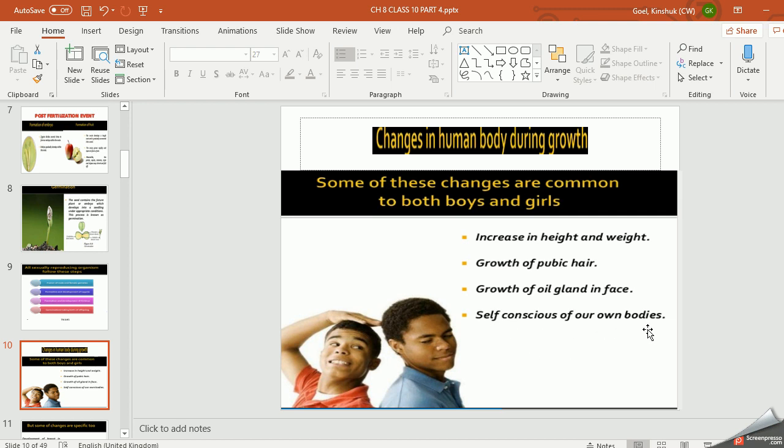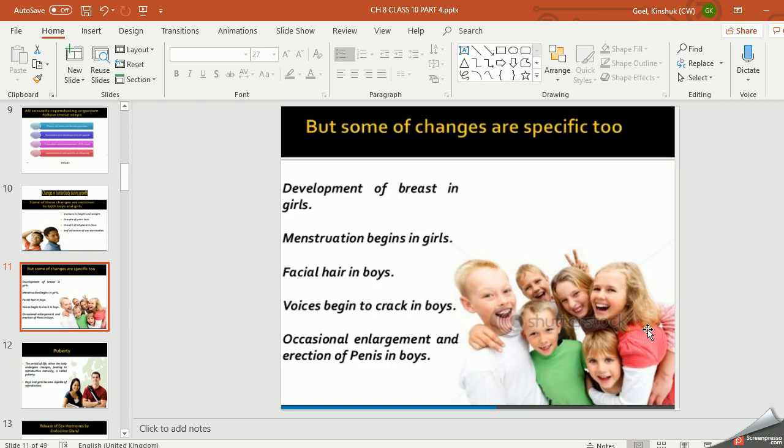We are all aware of now. When you come to this age, you will be very much aware of your body. Sometimes you will stand in front of a mirror and observe your body carefully, how I am looking, and so on. And these are the common changes which occur in both boys and girls. But there are some changes which take place only in the boys or only in the girls.